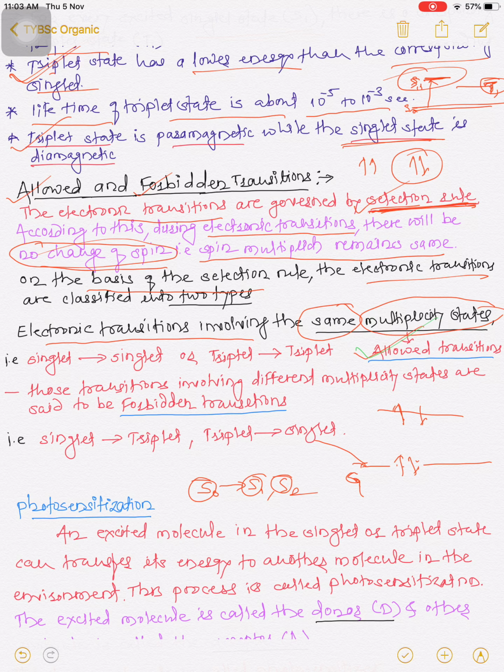Means if electrons in the ground state are in S0, they must be excited to the next higher energy state, which is singlet, not a triplet state. So singlet to singlet is allowed.